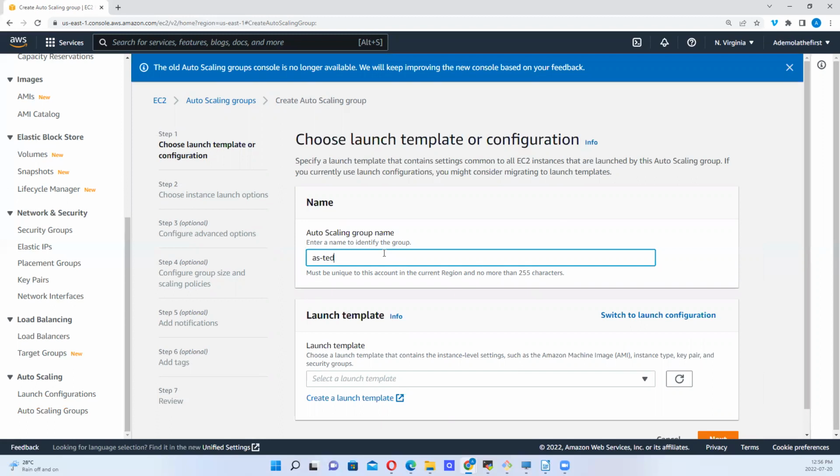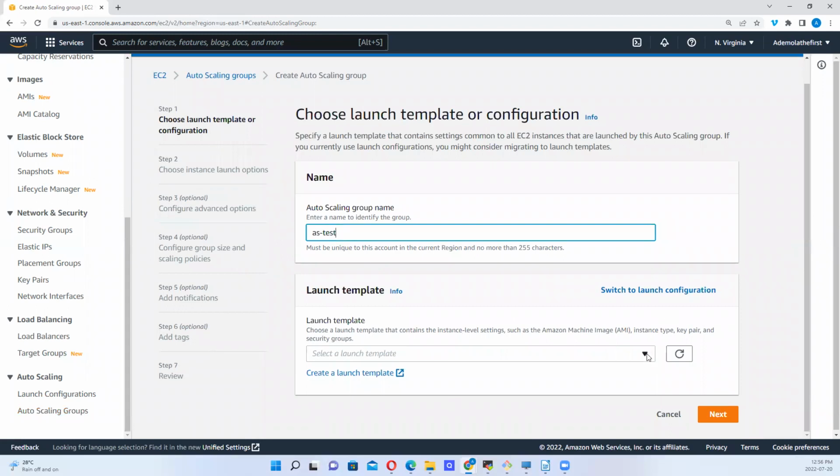Okay, auto scaling test. So let's see, launch template. Do I have any launch templates? I've not created any, so I can create a launch template. Okay, the launch template. So let's see.